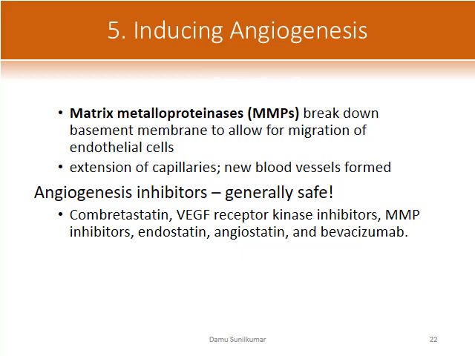They also help in the extension of capillaries, new blood vessel formation, since the MMPs, through the breakage or cleavage of basement membrane, release a lot of growth factors that are involved in all these processes. There are also a lot of angiogenesis inhibitors, specifically endostatin and also the VEGF receptor kinase inhibitors and the MMP inhibitors that are already known.